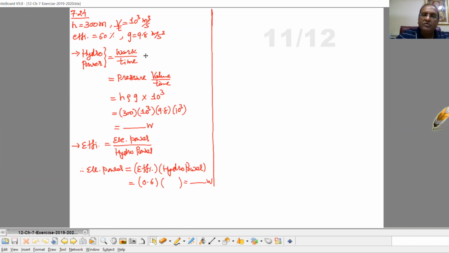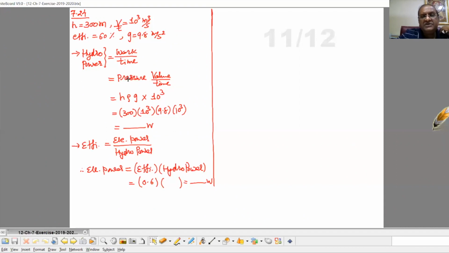So force, that is pressure into area. So we can write work done, that is pressure into area, and now displacement. So area into displacement, that is volume. So here we can replace work by pressure into volume, time as it is.